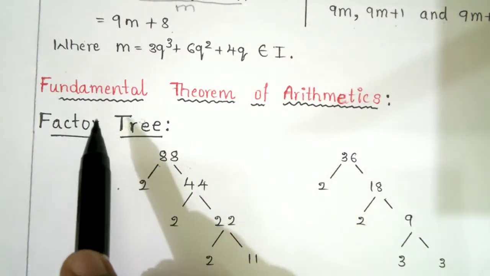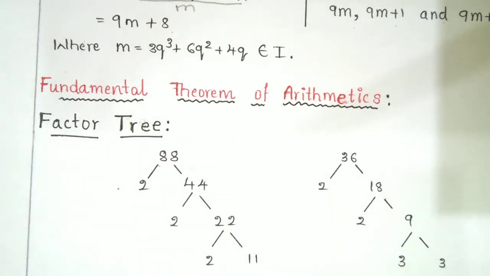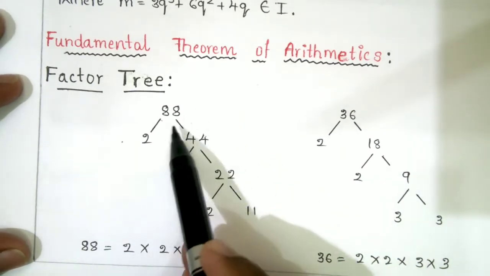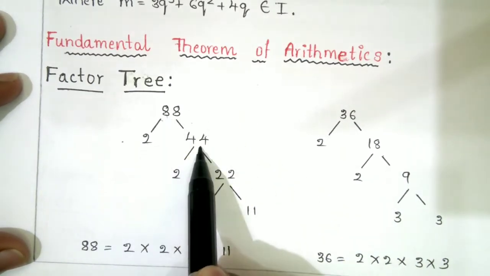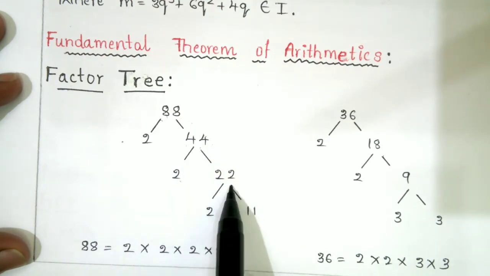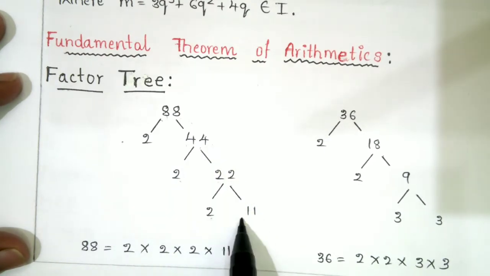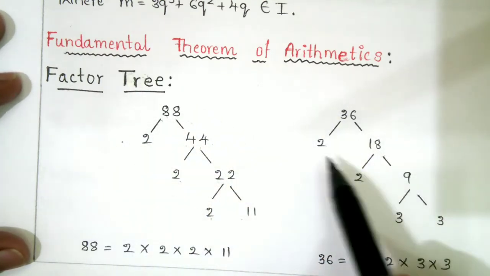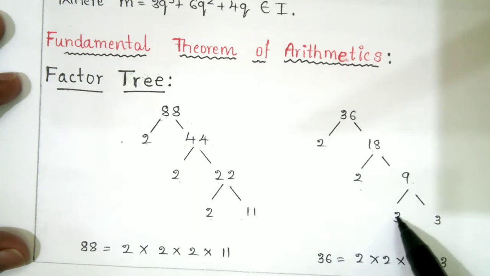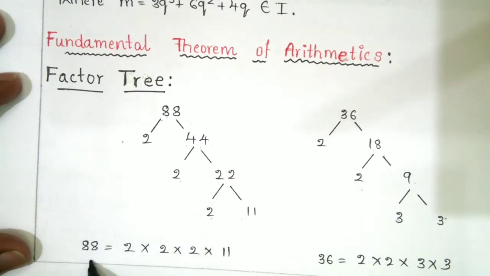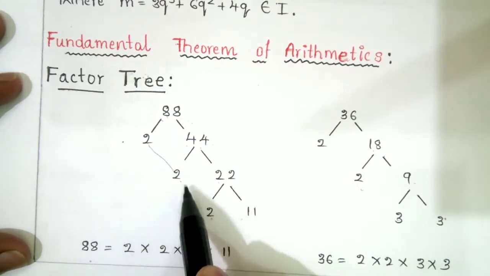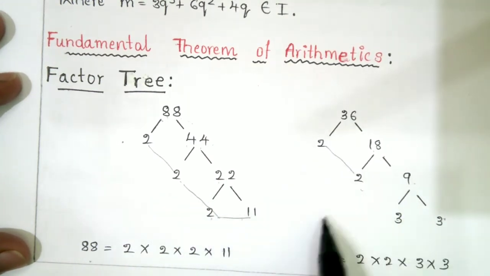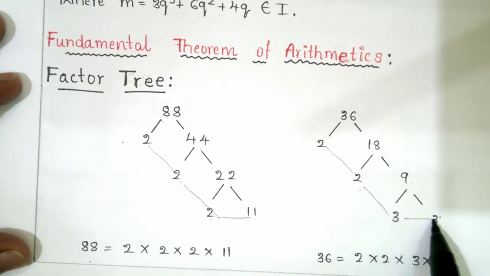Next, we have to go through the fundamental theorem of arithmetic. All of you studied the factor tree. 88 can be written as 2 into 44. 44 can be written as 2 into 22. 22 can be written as 2 into 11. You studied this in the lower classes. Like that, 36 is 2 into 18, 2 into 9, and 9 is 3 into 3. So 88 is 2 into 2 into 2 into 11, and 36 is 2 into 2 into 3 into 3.